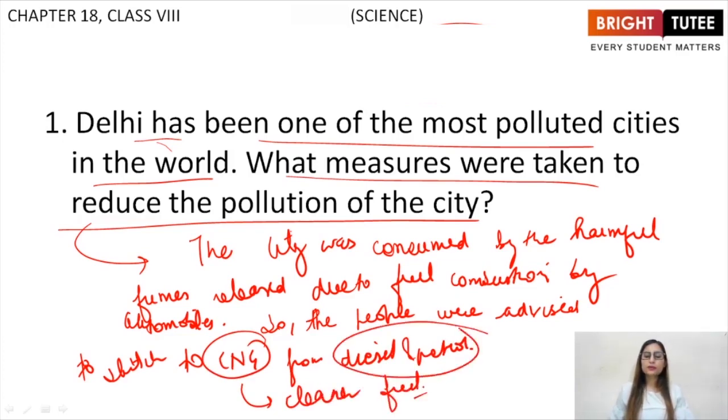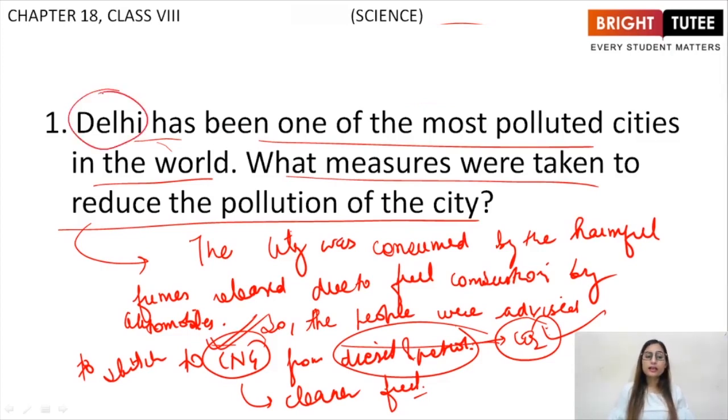Basically, diesel and petrol produce a lot of carbon dioxide, which is leading to global warming, and it is a major air pollutant. So instead of diesel and petrol, CNG was advised to be used, and this helped Delhi in recovering the major air quality that was lost due to automobile fuel combustion.